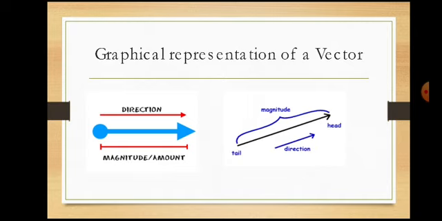We can write a vector, for example, capital A is a vector. Then on top of A we put an arrow.